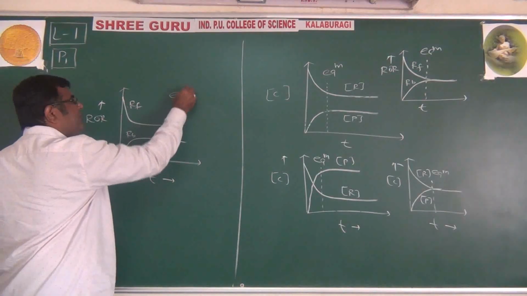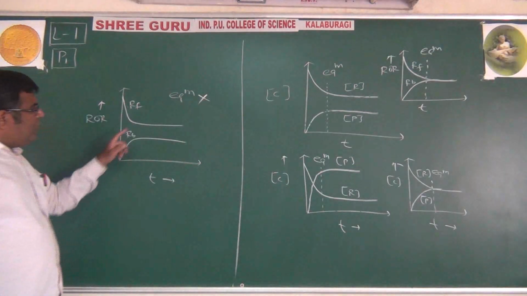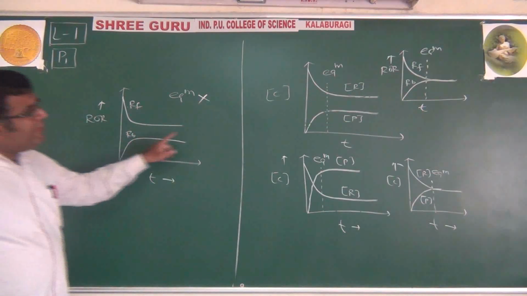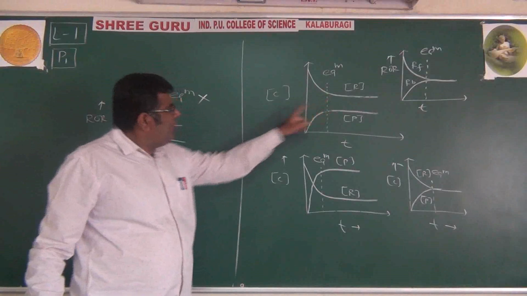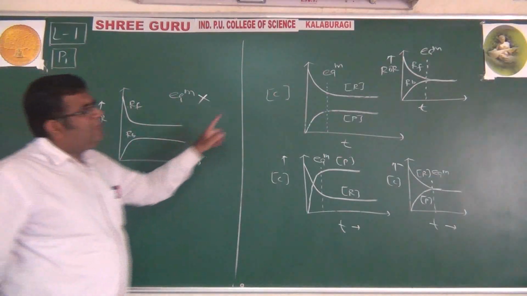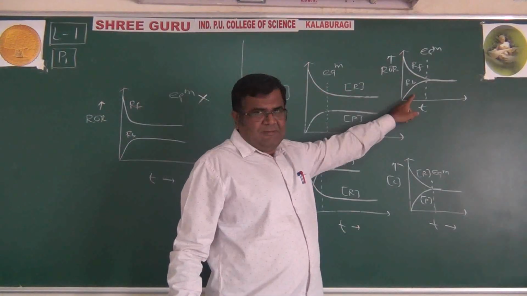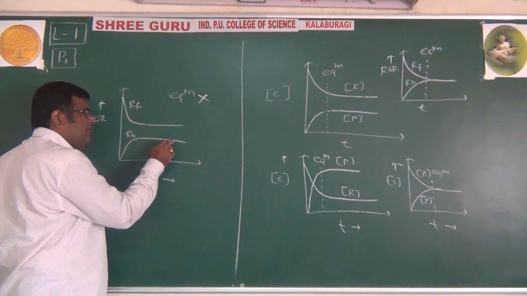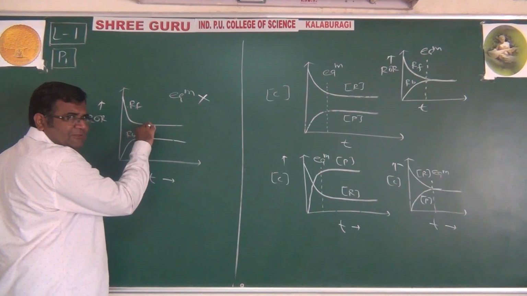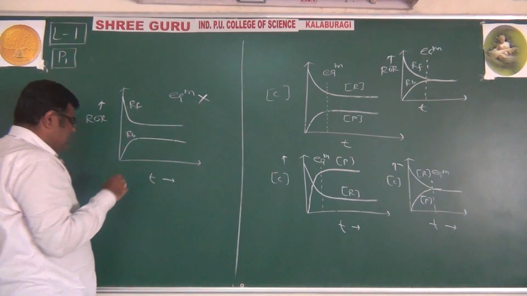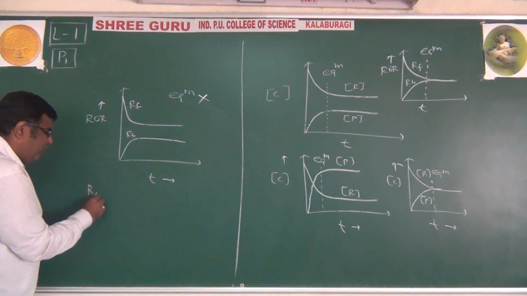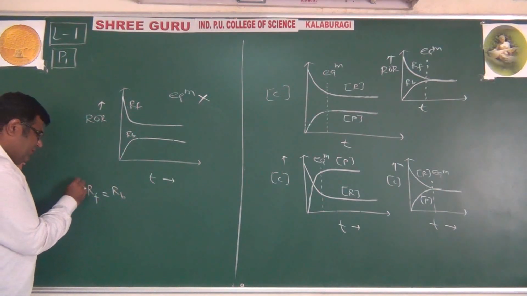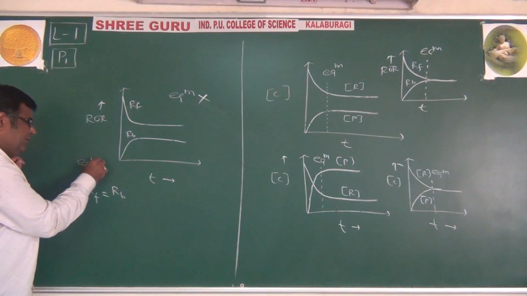It is not equilibrium because rates are not equal. For concentration we can draw like this, but for rate you have to draw only like this, because here rates are constant, but rates are not equal. The condition is that the rate of forward reaction should be equal to the rate of backward reaction, the equilibrium condition.